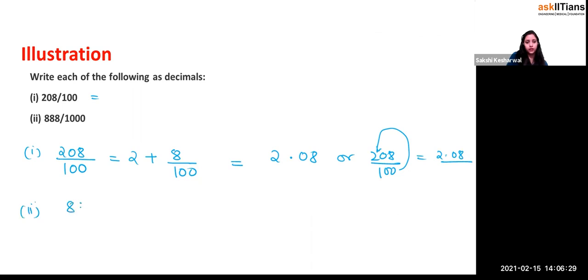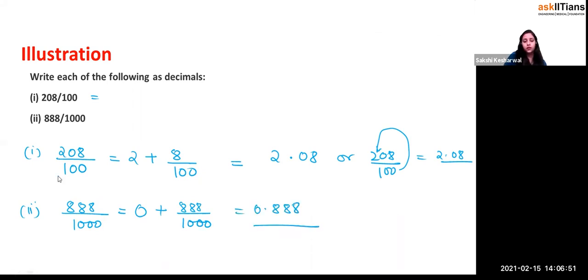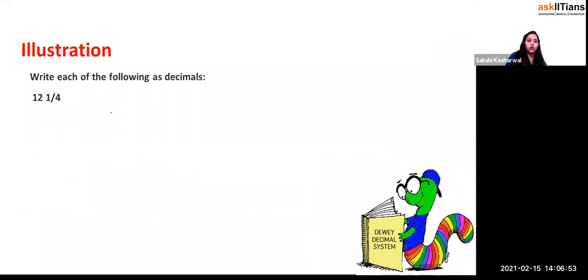It's written 888 divided by what, beta? 1000, right? So 888 divided by 1000 means what? Right now this is not one entire part, right? So this will be basically 0 plus 888 upon 1000, so this is equal to 0.888. That's it.